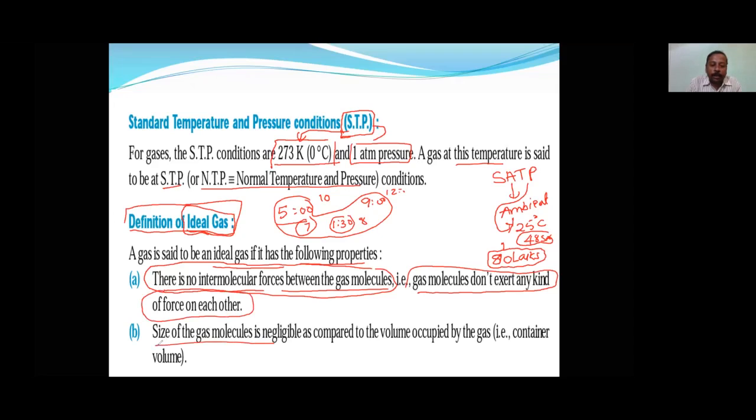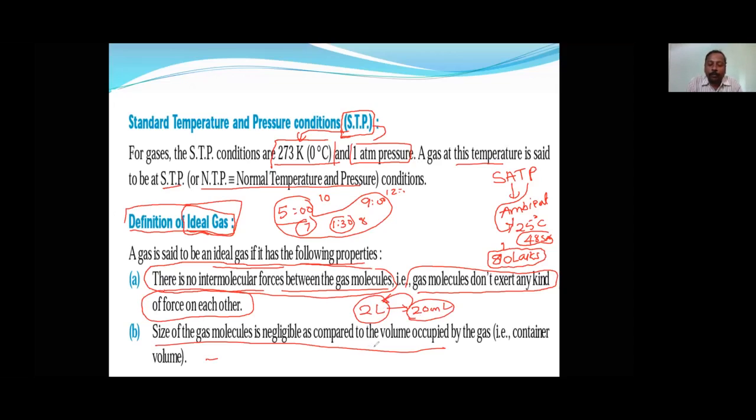Then the size of the gas molecule is negligible compared to the occupied volume. Suppose I say a 2-liter container, the space actually required is somewhere around 20 ml only. Its requirement is 20 ml, but it is asking for 2 liters.